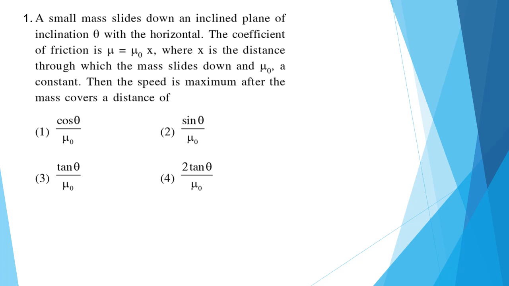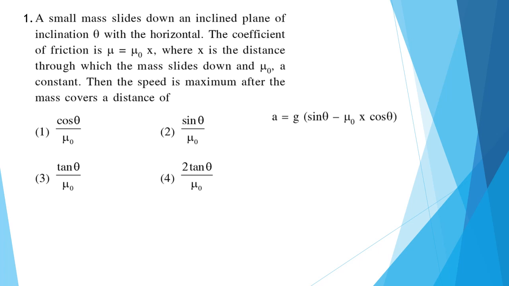So as here mu is dependent on distance, that means that till some point there will be a positive acceleration, and after a certain distance x it will be negative acceleration. So acceleration will be g sine theta minus mu naught x cos theta.